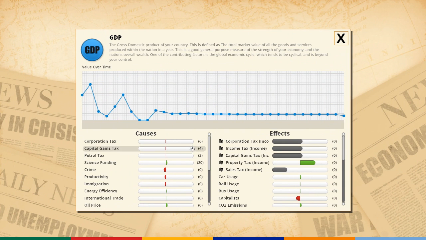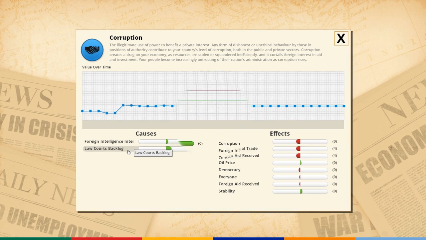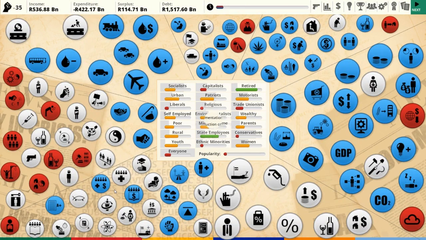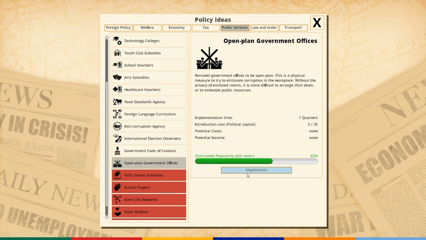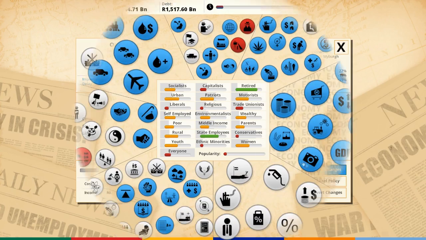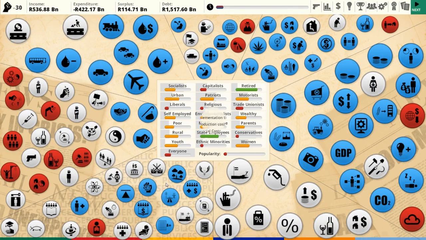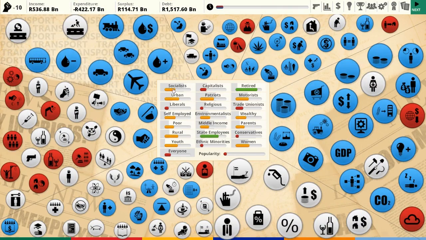See, the economy is really bad, and generally you fix the economy, you fix a lot of things. Now corruption is a new thing. What can we do about corruption? There is a very interesting policy actually here. There's an anti-corruption agency. Open plan government offices, which I love because it's one of those nudge things where you just make it slightly harder to be corrupt. Some of the corrupt state employees obviously won't like that, but that's fine. So there was another thing, wasn't there? There was an anti-corruption agency cracking down on corruption.